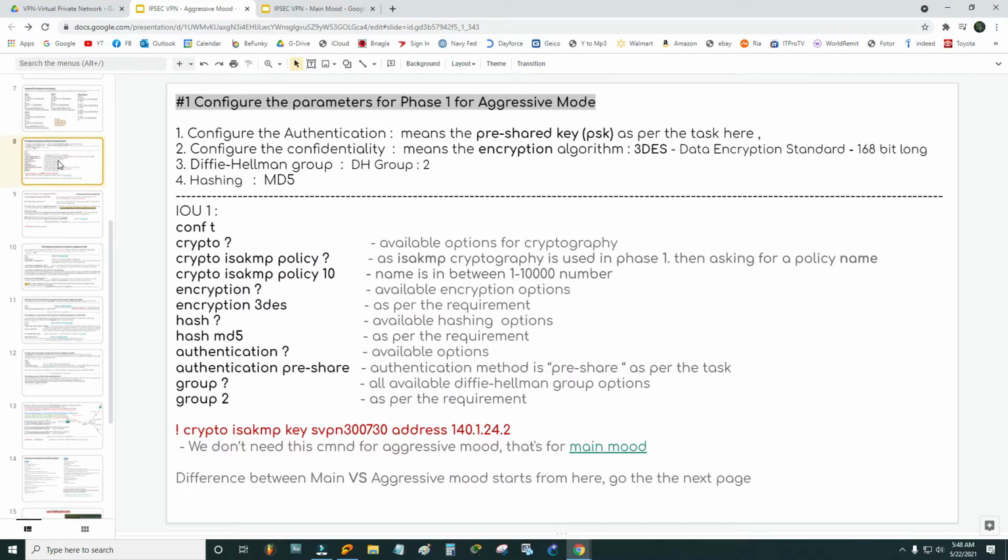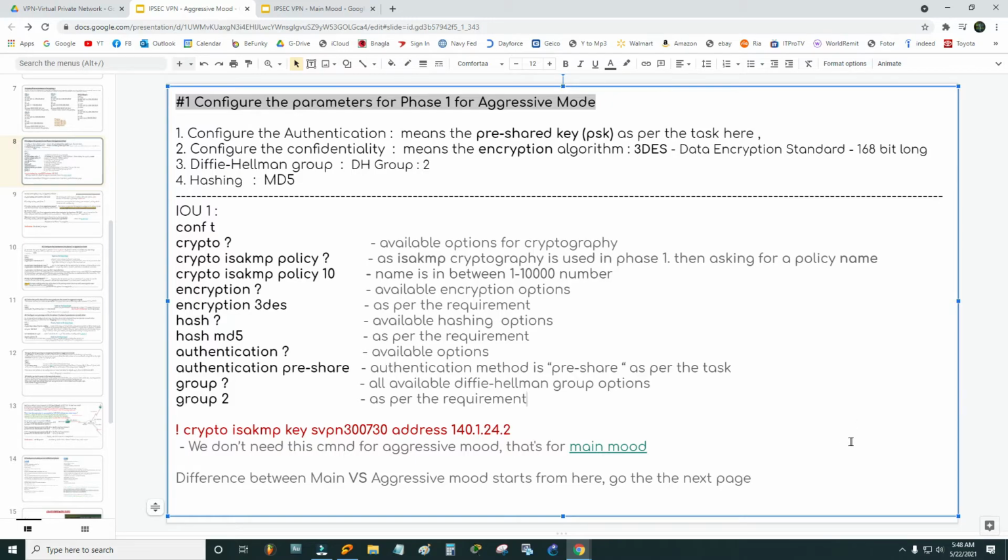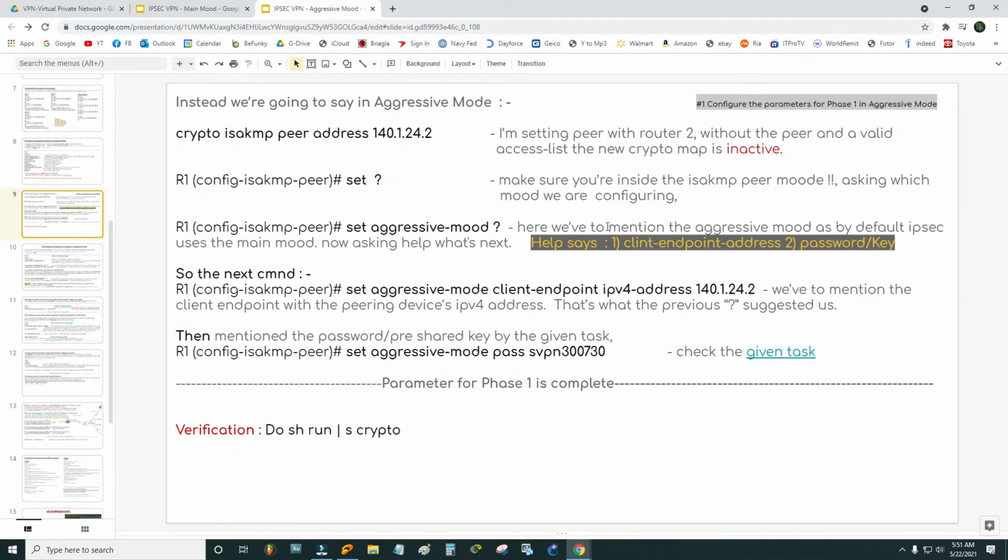In aggressive mode, we really do not need this command. If you guys remember the key that we configured for main mode, here is that. We really do not need this command: crypto ISAKMP key SVPN 30730 address 141.24.2. We need everything else but not the key. Rather, we are going to say in aggressive mode, crypto ISAKMP peer address 141.24.2. The difference starts from here.